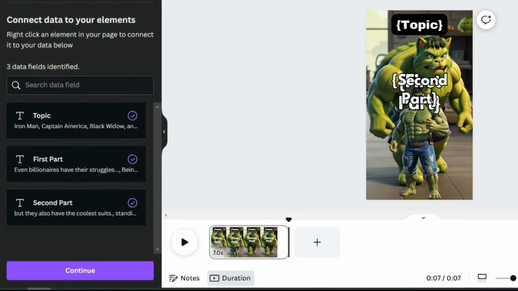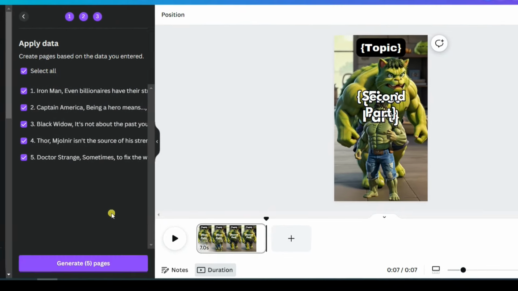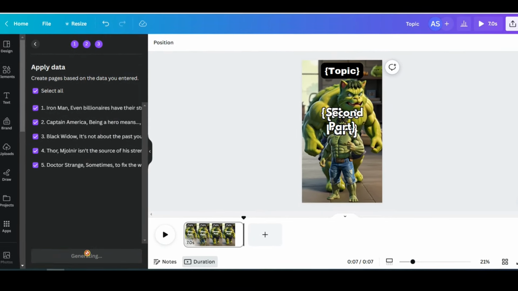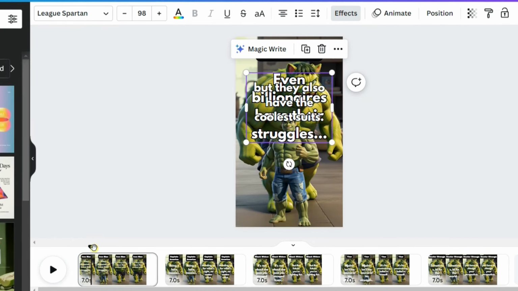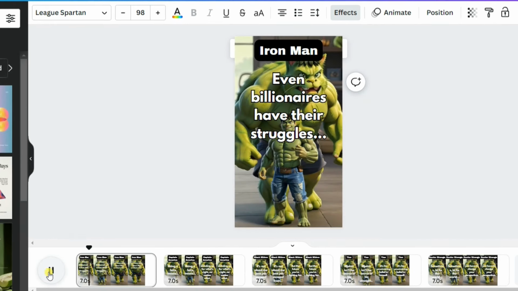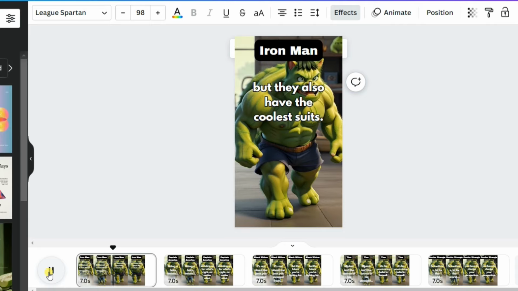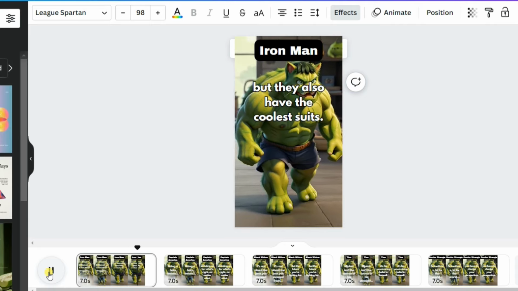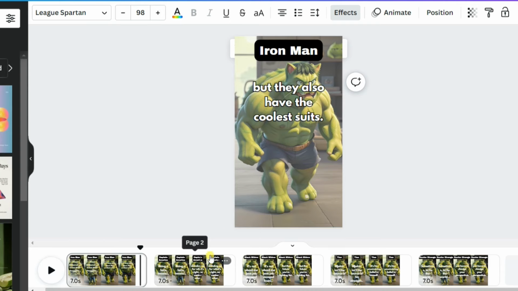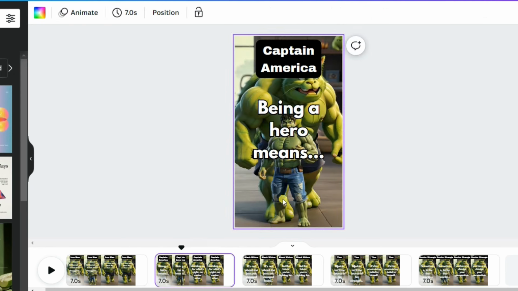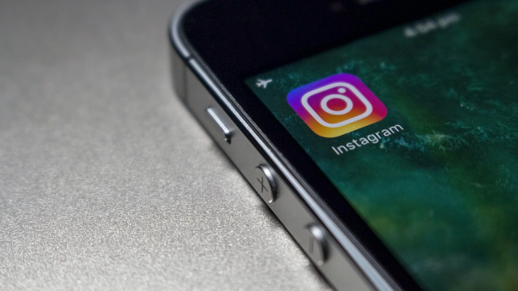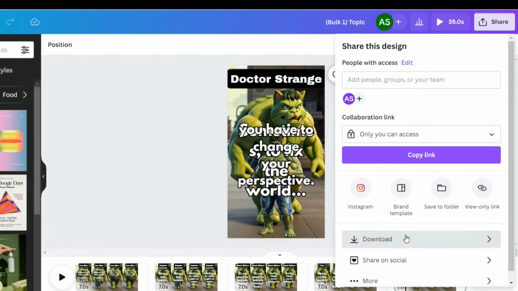Next, click Continue, and it will generate all 5 videos. Click Generate to create these videos. Now you can see all 5 videos. If you hit play, it will display the first part, followed by the second part, and so on for each video. The only remaining task is to change the images for each video. I created 5, but you have the flexibility to generate as many as you want, whether it's 20 or 50 videos. To export these videos, simply go to the Share option and click Download.